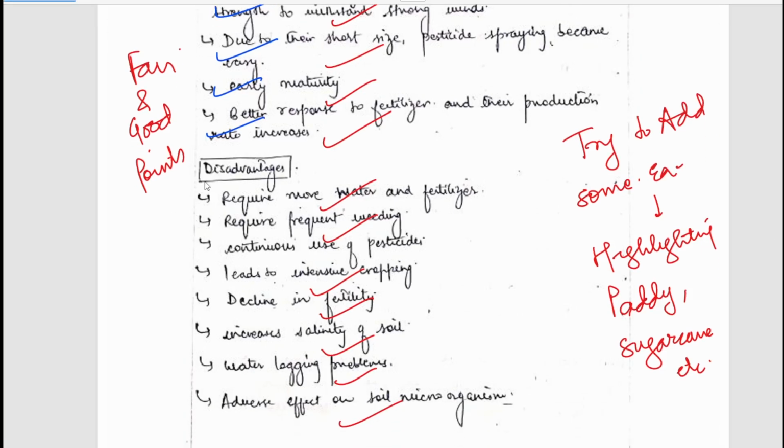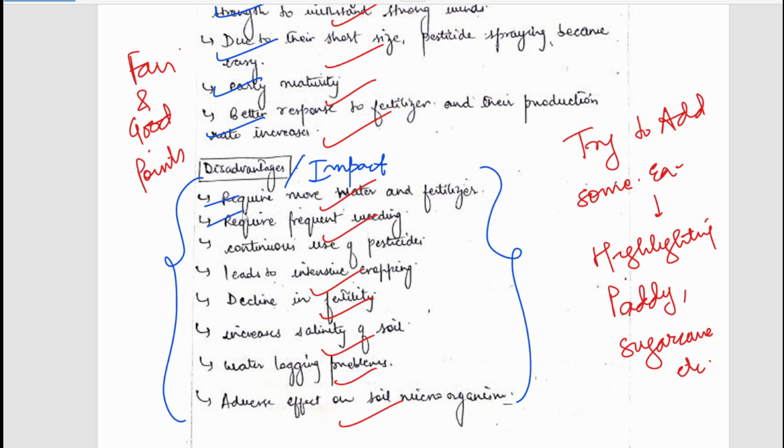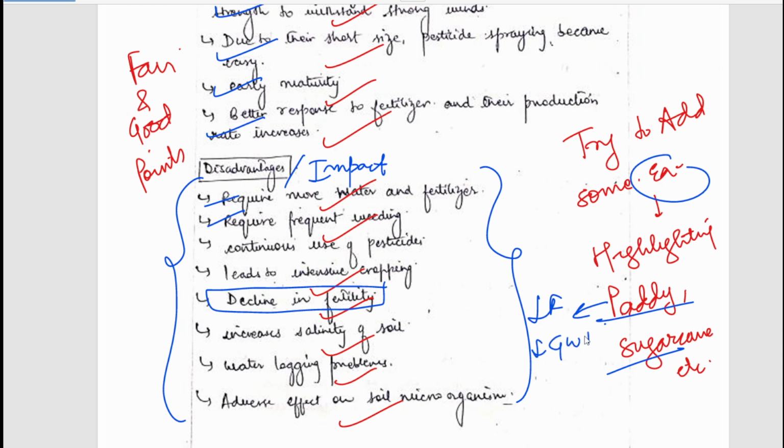So this could be the impact. Disadvantages and less impact should be written here. It requires more water. It leads to decline in fertility. These are the major points. Although it could be better structured, the points are fair. And here, what the student can do is add examples highlighting paddy and sugarcane, how paddy cultivation is leading to reduced fertility and decrease of groundwater table. All these things can be mentioned. Fair points, but it could be improved here.